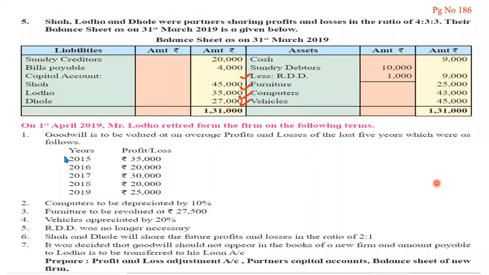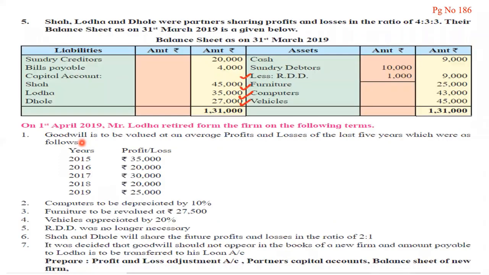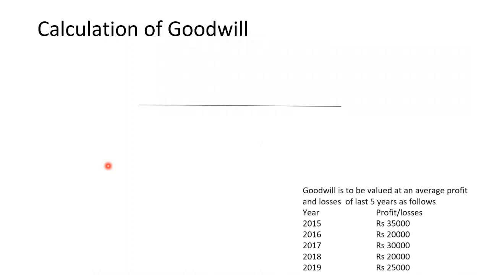Moving back to the question, now we have to calculate goodwill, right? So moving to the calculation of goodwill, see, we are having given 5 years profit. We have to add all this profit and divide by 5 to calculate average profit, and there is no number of years of purchase given. We will multiply it by 1. So we will calculate our goodwill now. Let's calculate the goodwill quickly.